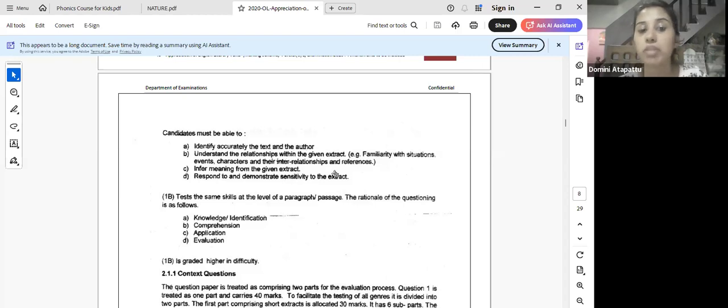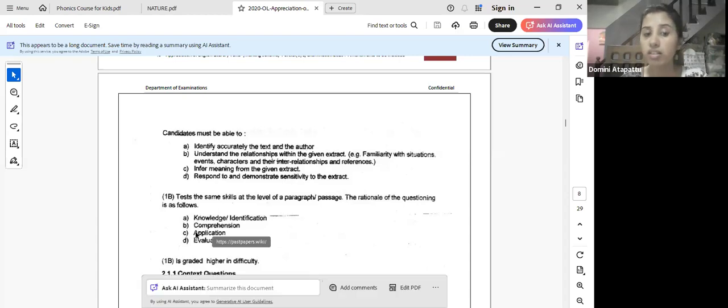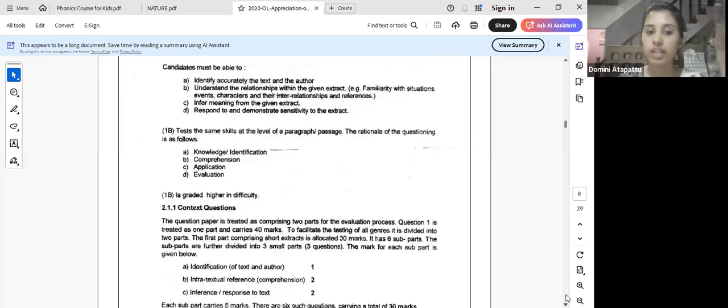So please memorize them. Now, sorry, the skills that are being checked are these. Section B, okay, within the knowledge and the identification, comprehension, application, and evaluation. What does comprehension mean? Now there's a section given, and out of that one you have to write the answer. So you have to be able to comprehend it. English papers have comprehension questions like that, and then you need to be able to apply the knowledge you know and to evaluate. These are the skills that are tested.